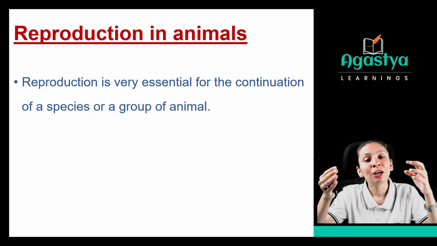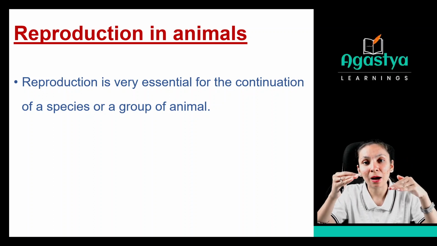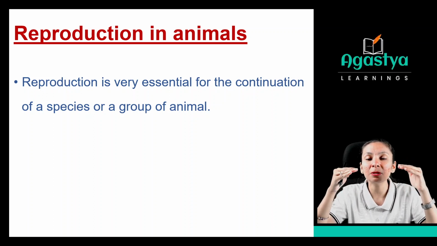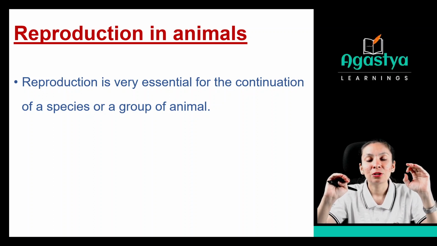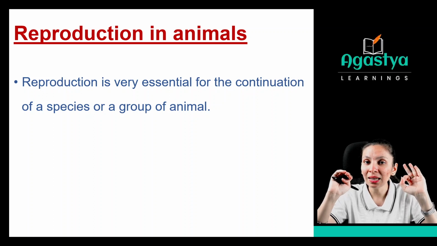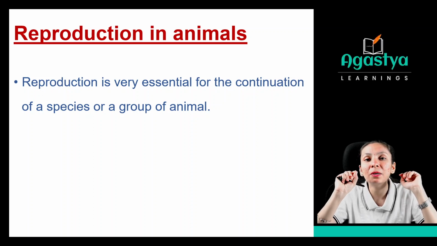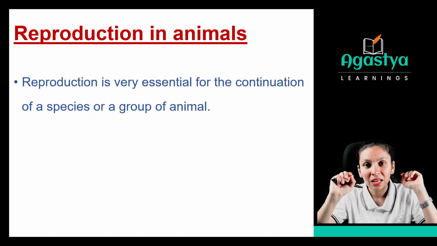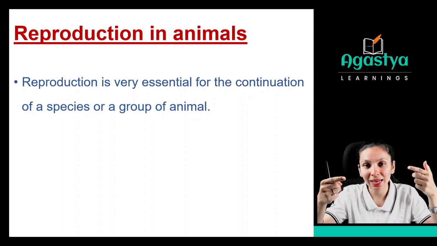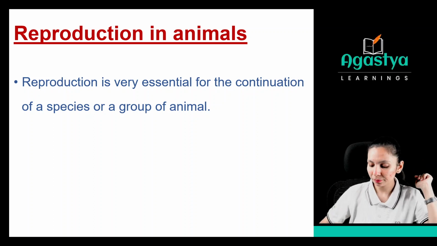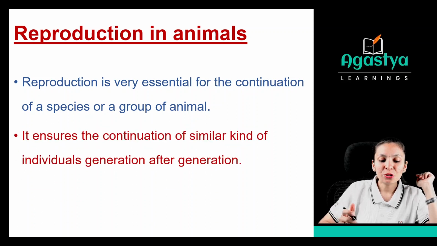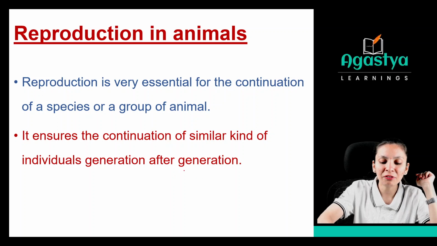So for continuously having some cows, to continuously have some species of that animal on the earth, they are reproducing. So you know the importance of reproducing for the continuation of a particular species, right? They are producing their own kind, so that it will continue in future generations too. It ensures the continuation of similar kinds of individuals generation after generation.